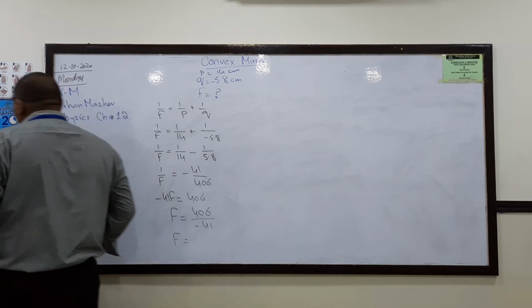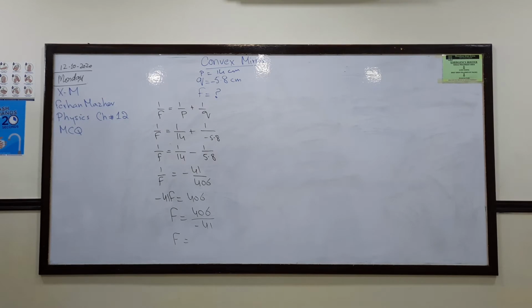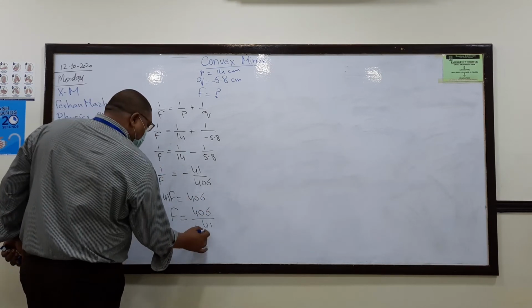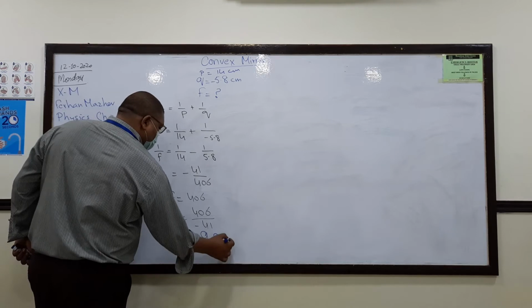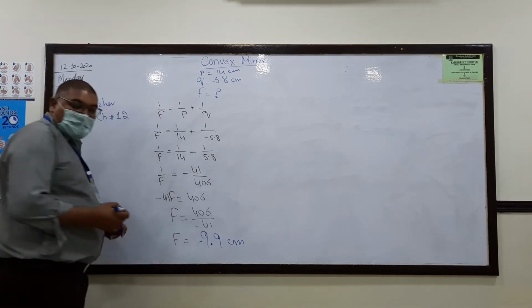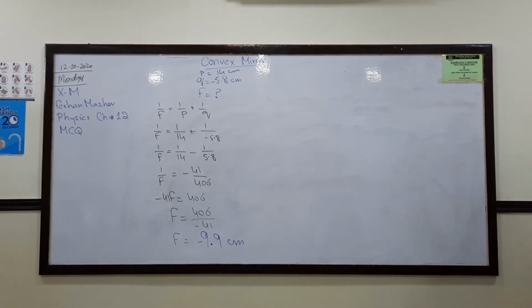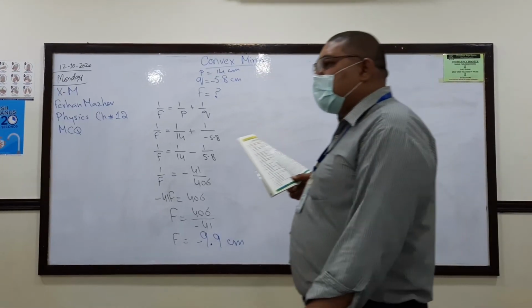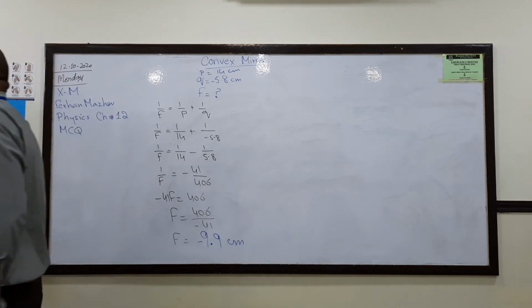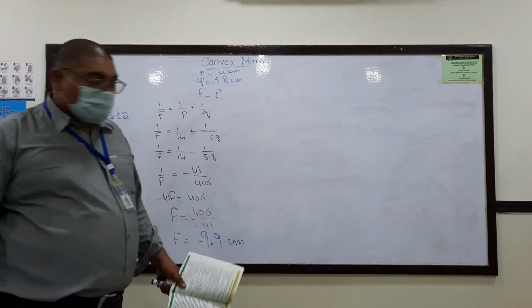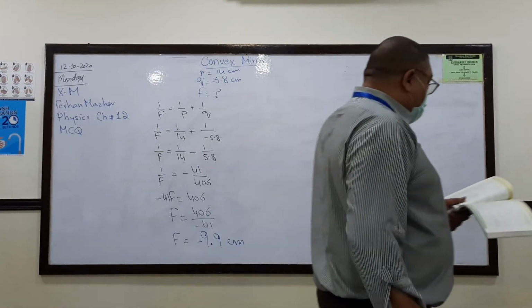Please get me the answer. 406 divided by 41. Answer. Minus 9.9 centimeter. So do we have these options there? Okay, so in our calculation we have minus 9.9 centimeter. That is the C option. Question number 4, C option. You understand? Yes. Okay.